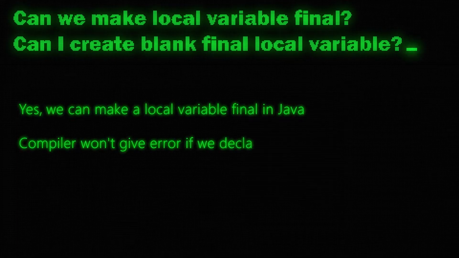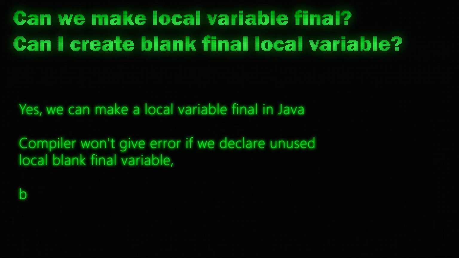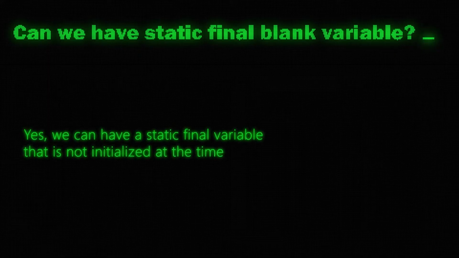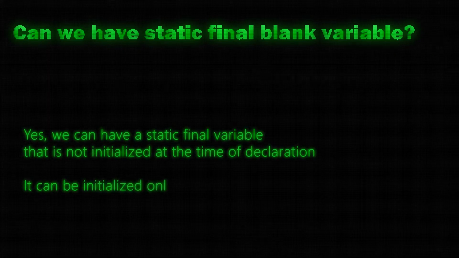The compiler won't give an error if we declare an unused local blank final variable, but the compiler will force to initialize that variable if it is used anywhere in code. Can we have a static final blank variable? Yes, we can have a static final variable that is not initialized at the time of declaration. It can be initialized only in a static block.